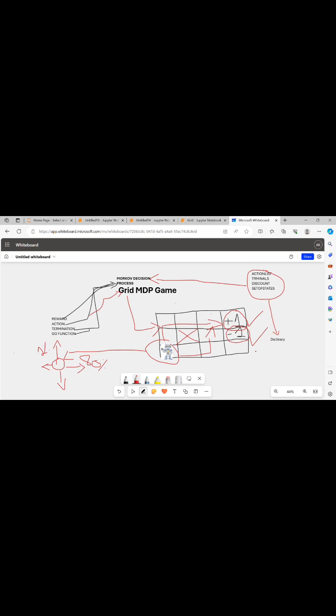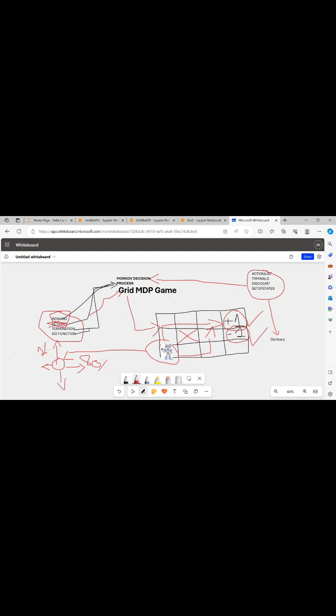We are talking about the basic needs, what type of functions we will require for the grid MDP game development. We will require the reward function. Reward function means that the reward can be positive or negative, like in the positive direction it will move +1, it can gain -1. Then we have the action. Action basically defines the move, what action it will take to move.